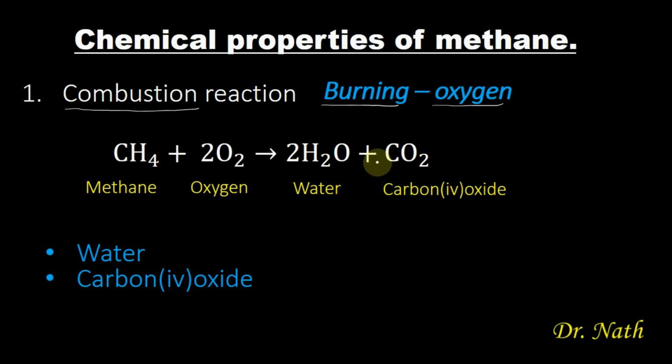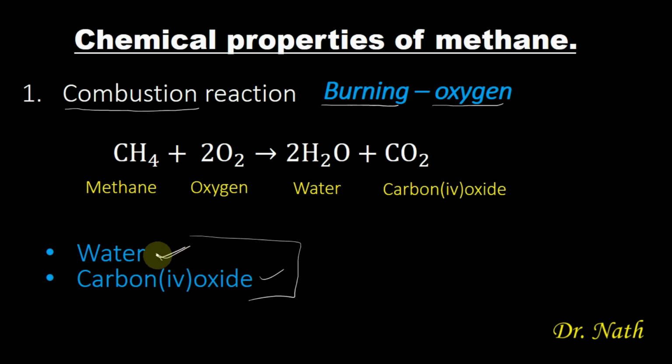All alkanes generally, when they undergo combustion reaction, usually form two products, and they are water and carbon dioxide. This is high yield. You can be asked in an exam that when pentane, hexane, or any alkane undergoes combustion reaction, which of the following products are formed?